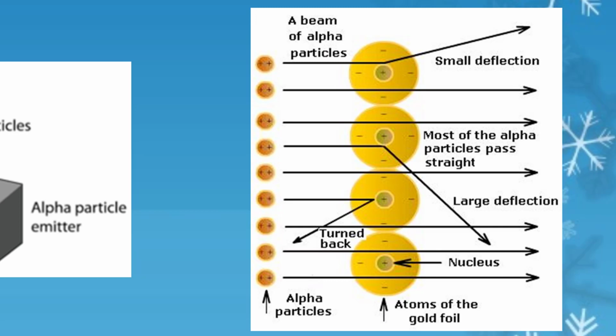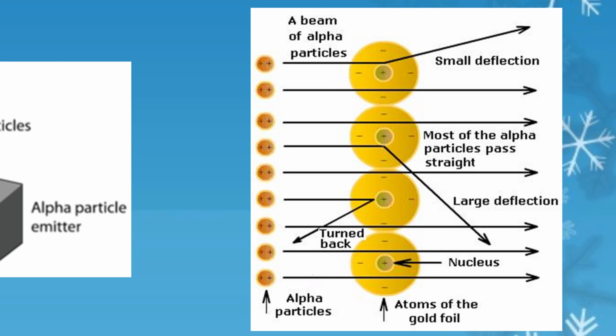This concludes positively charged nucleus at center of an atom and entire mass of an atom is concentrated in the nucleus. Negatively charged particles, that is electrons, revolve around the nucleus. Total negative charge of electron is equal to the positive charge on nucleus.